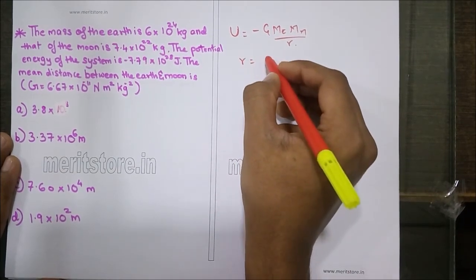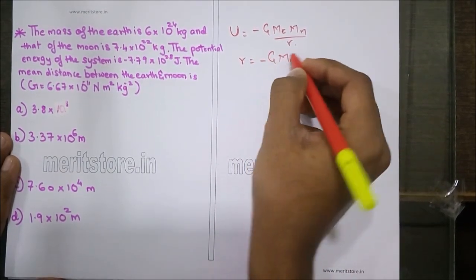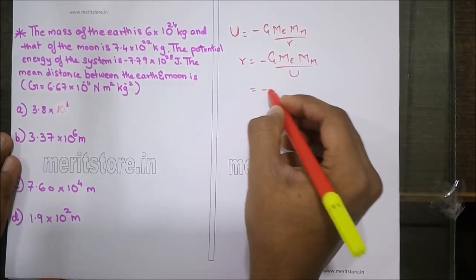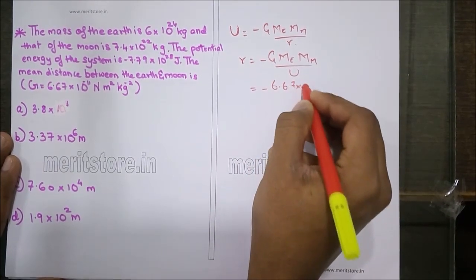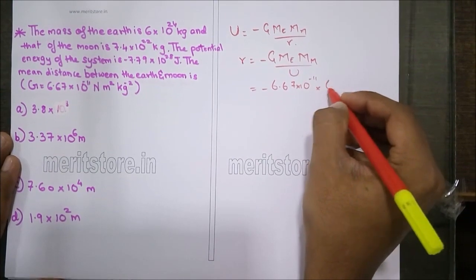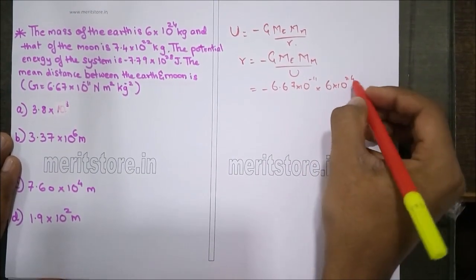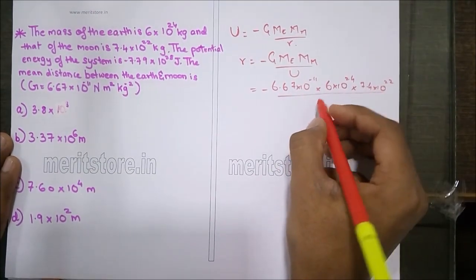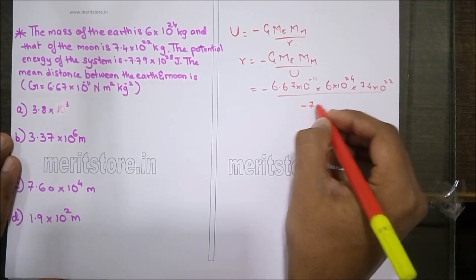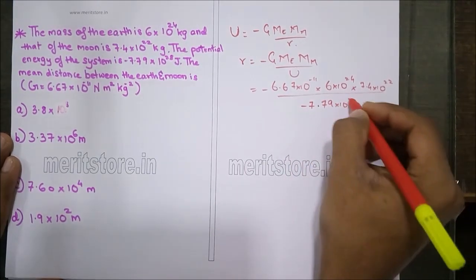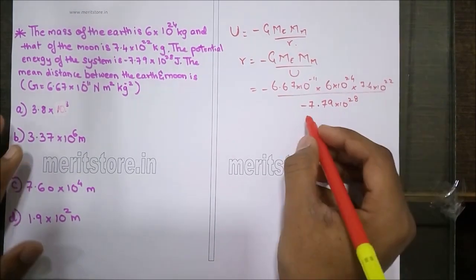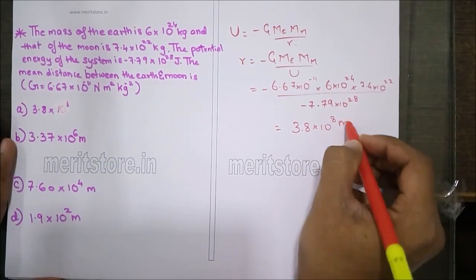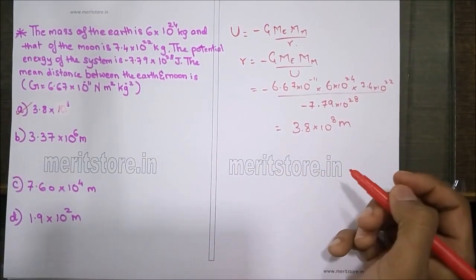So R can be given as minus G M_E M_m upon U. Substituting the values, we get minus 6.67 into 10 raised to minus 11, mass of the earth given as 6 into 10 raised to 24, mass of the moon given as 7.4 into 10 raised to 22, upon the potential energy, which is given as minus 7.79 into 10 raised to 28. So on solving this, we get 3.8 into 10 raised to 8 meters. Hence, option A is the correct answer.